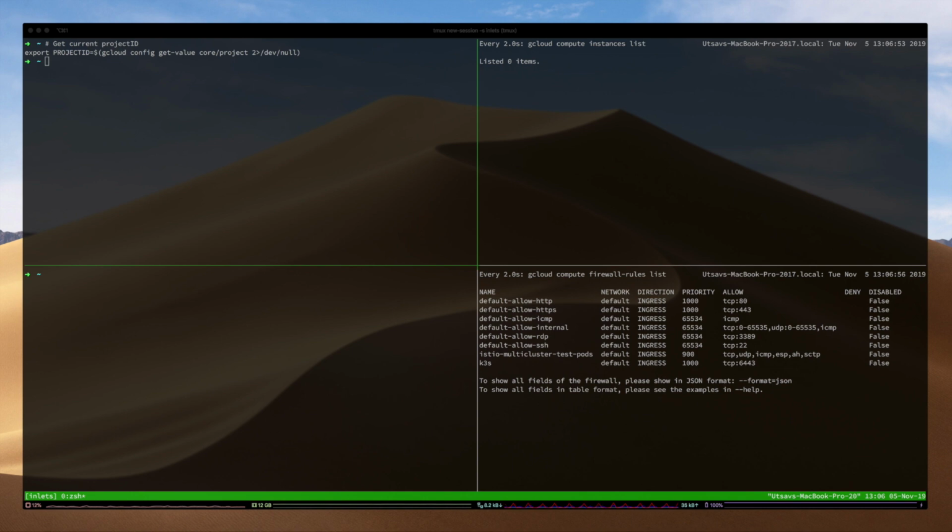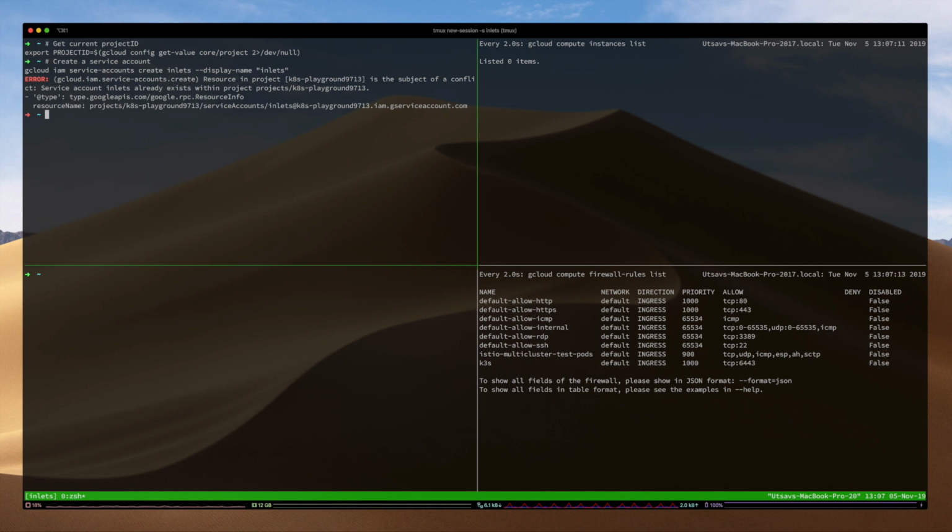I have created a project ID environment variable holding the value of the project ID that we have already configured with gcloud. The next thing I'm going to do is to create a service account inlets that will be responsible for making the requests to the Google Compute Engine instance and the firewall rules that will allow us to basically have an exit node.